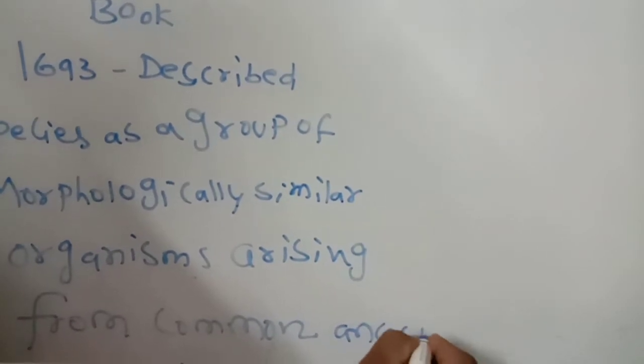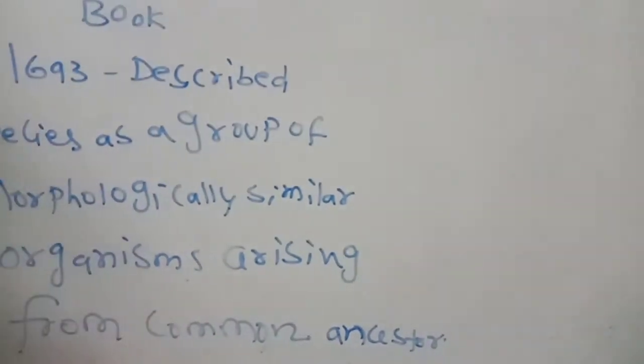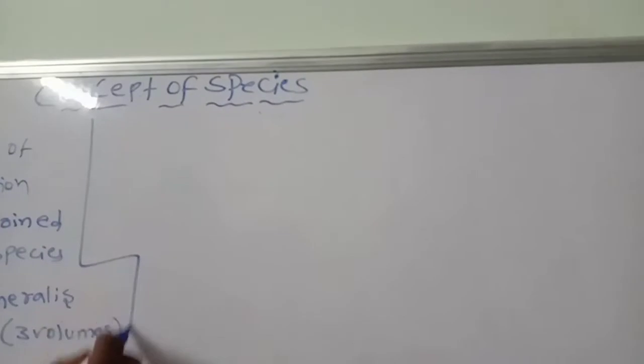This point you should remember. Common ancestor. Up to here, who told? John Ray.